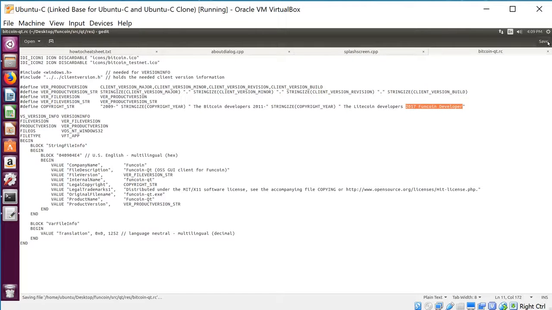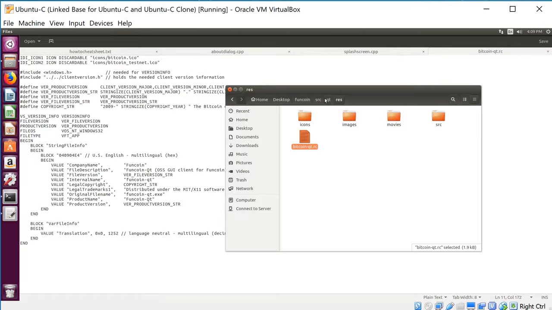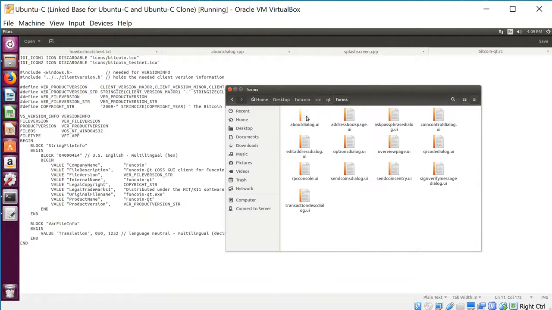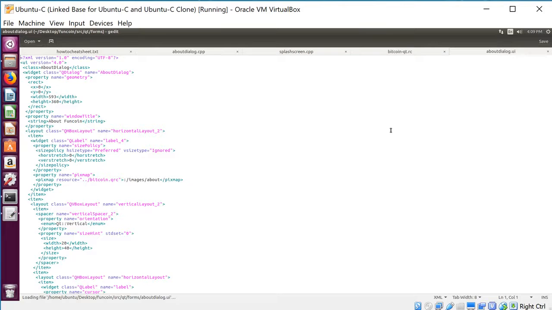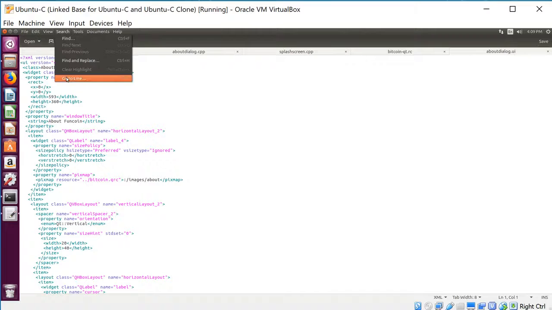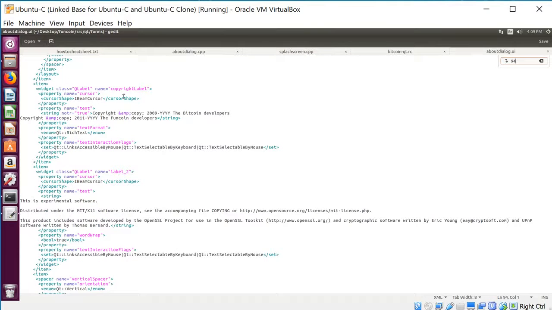Save, and there is one more, and that is in src/qt/forms, and it's about dialog.ui. This one doesn't open with gedit by default, so we have to go to open with gedit. Okay, and we are going to line 94. Okay, 94, which is this guy right here.